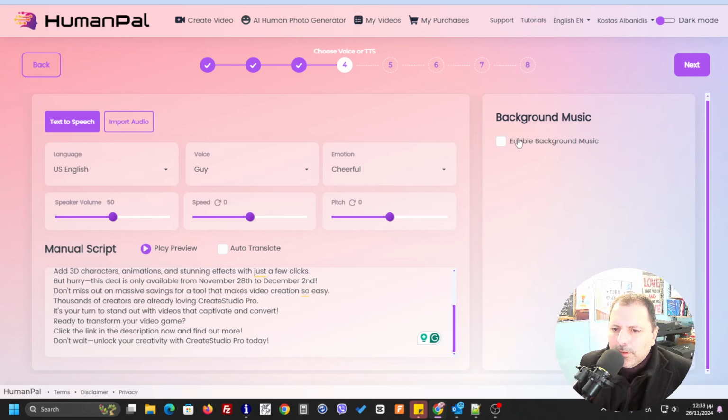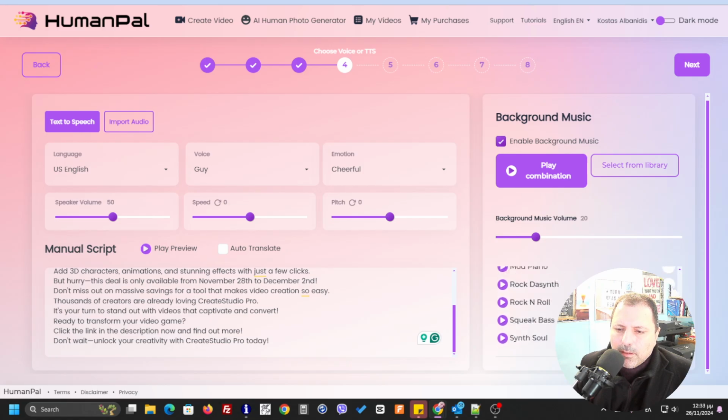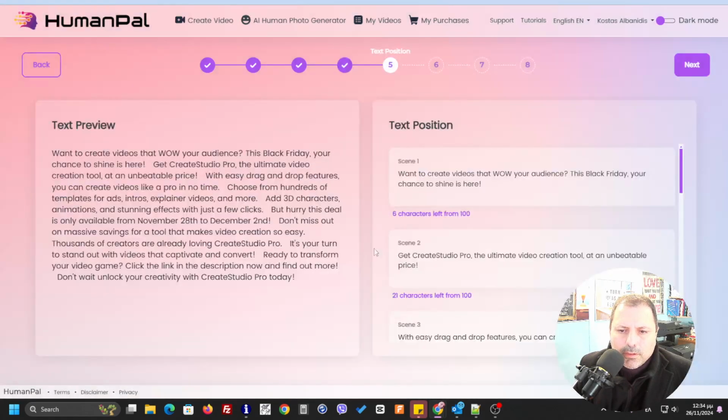Okay, I think cheerfully is the best choice. I'm going to select here to enable a little bit of background music, the one that always fits, just a little music carpet, and we move forward.